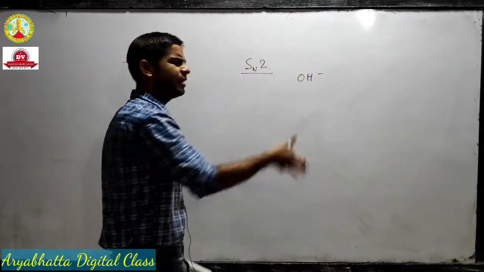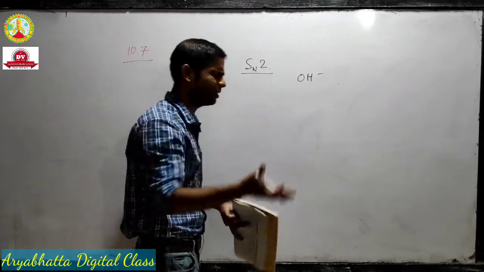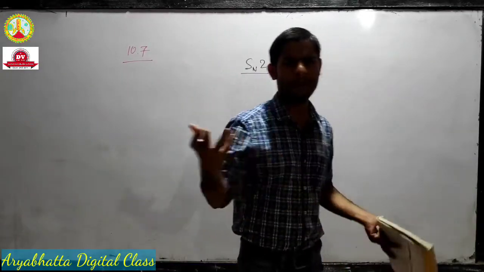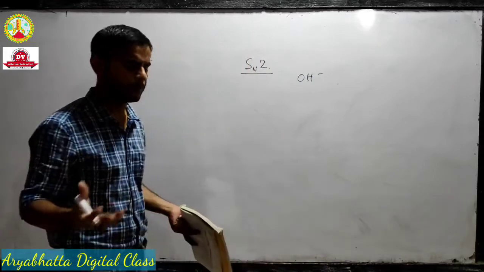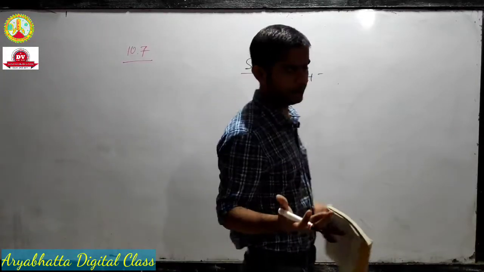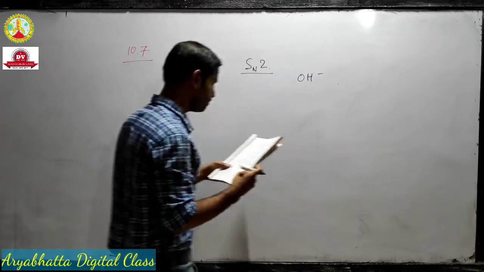It doesn't matter whether it's hydroxyl ion or any other nucleophile, the mechanism will remain the same anyway.